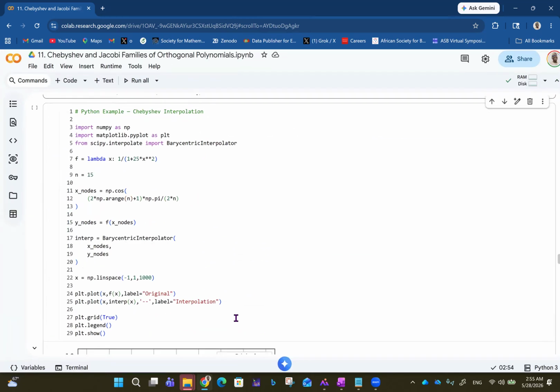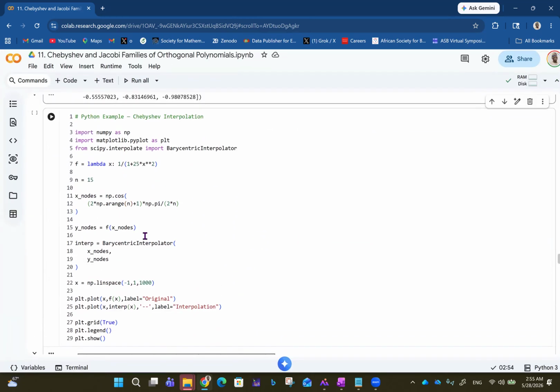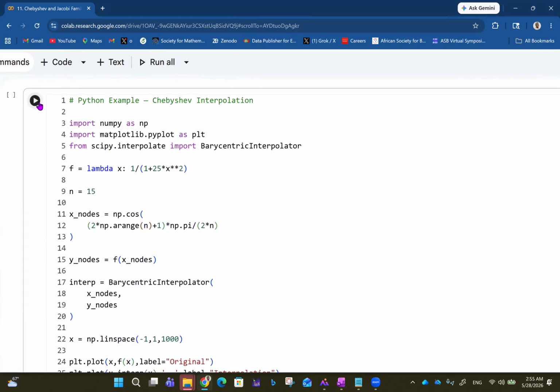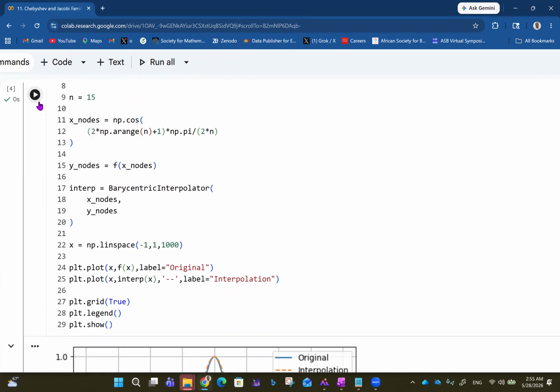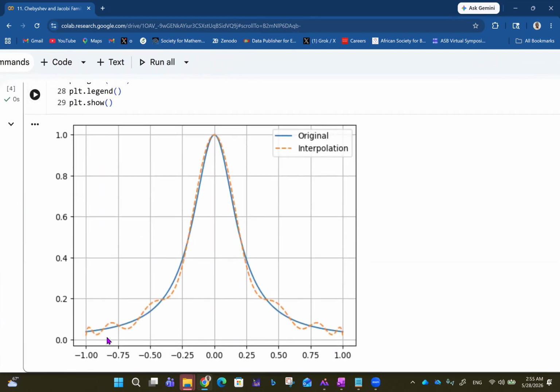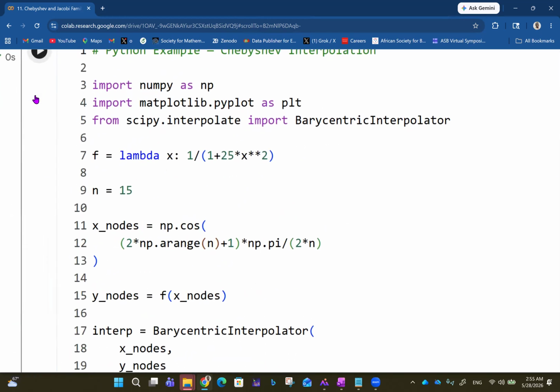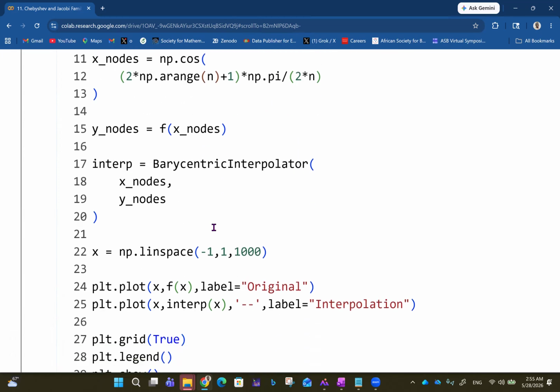Then we have the Chebyshev interpolation. Chebyshev is a very powerful interpolation method, because it's kind of end to end like we saw before. As you can see, if you imagine you have this original line and you try to interpolate using Chebyshev like this, it's really cool. So this is how the code goes. What we're interpolating here is the function 1 over 1 plus 25x squared. Using the SciPy interpolate, we call the barycentric interpolator here, and then all the other steps go as you can see.